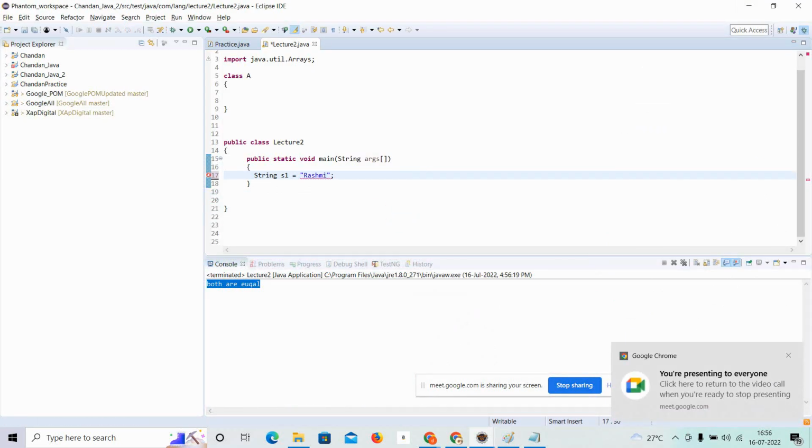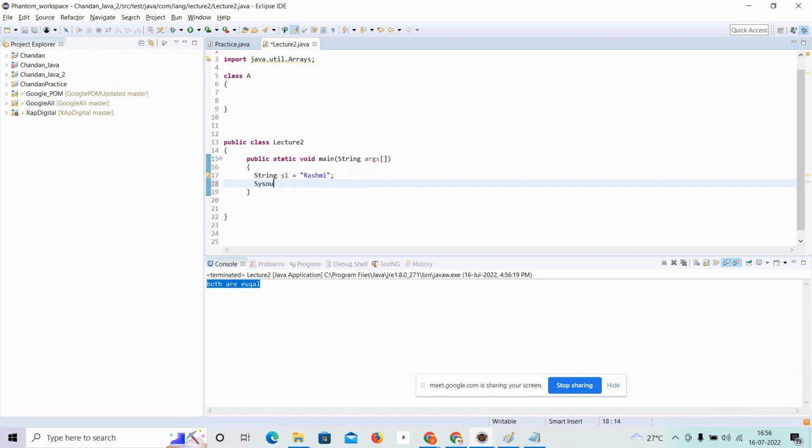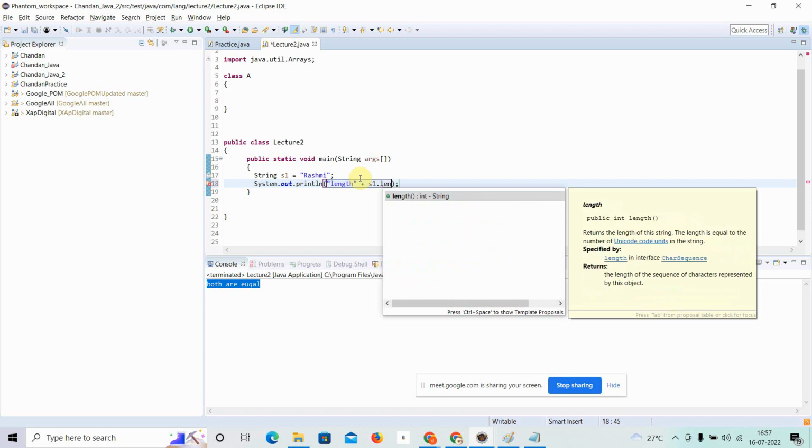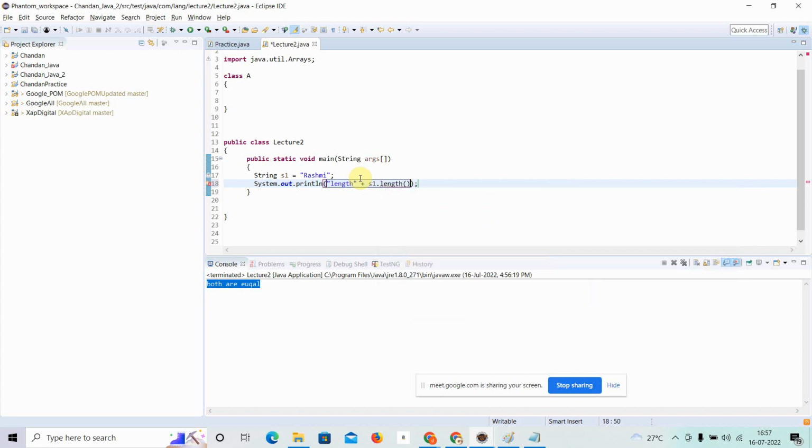If I print this, I first want to get the length. String provides a method to get the length. With s1 dot you can get a method like length, and it will provide the length of the string. So what is the length of this string? It is 6.